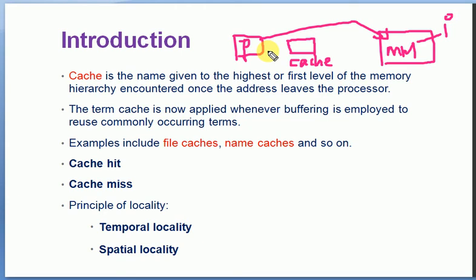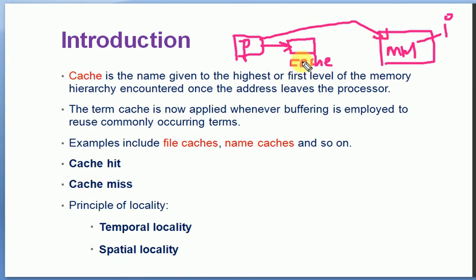Whenever the processor wants to access some data, it will initially look at the cache memory, and if the data is available within the cache, it will take the data and do processing on the data collected from the cache memory. But if it is not available within the cache, it will go and check the primary memory.